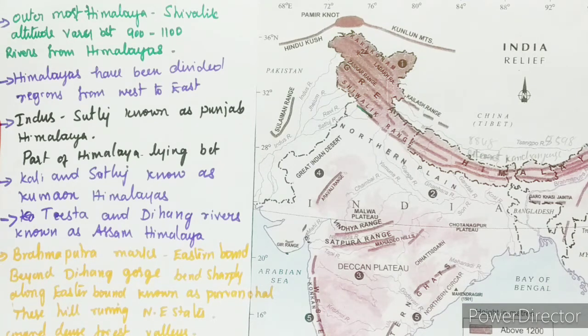Beyond the Dihang gorge, the Himalayas bend sharply to the south and spread along the eastern boundary of India. See, from here there is a short bend, so they are known as Purvachal or the eastern hills or mountains. Is it clear?